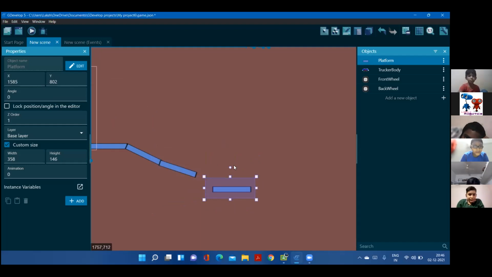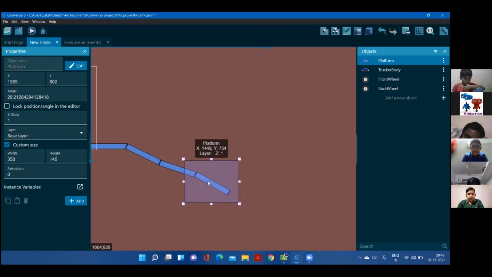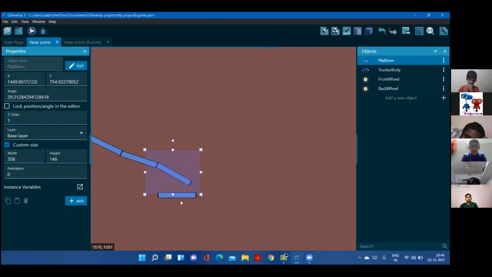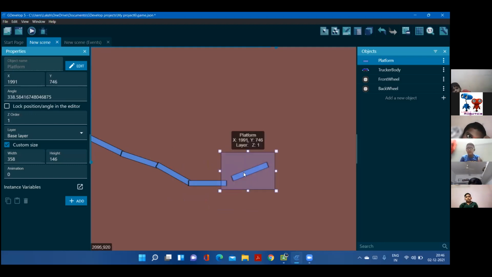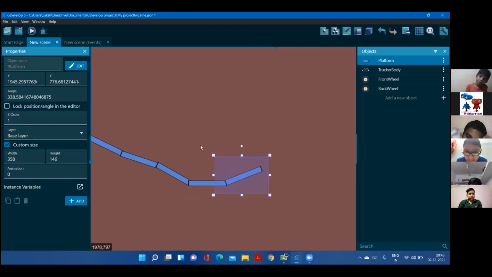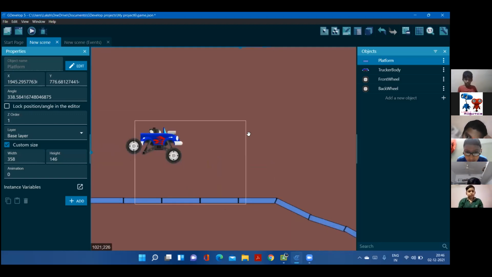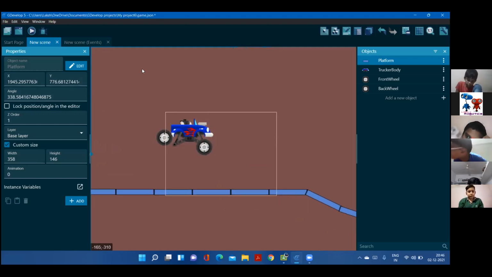From where did you get that platform, Lakshan? We just made it right now. Right, it's very easy to make. We should make a rectangular shape, color fill it. Yeah, that's it. And that's it. It's going to be simple. Now let's run it.